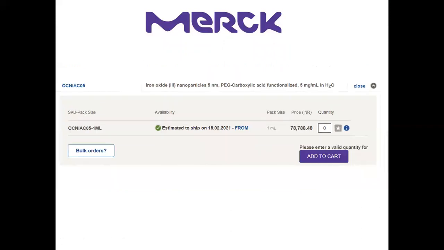And if it is functionalized with some organic group, like 5 nanometer iron oxide nanoparticles functionalized with carboxylic acid, look at the cost. 1 ml of this suspension costs 78,788 rupees. So this shows the importance of the value of this iron oxide nanomaterial.